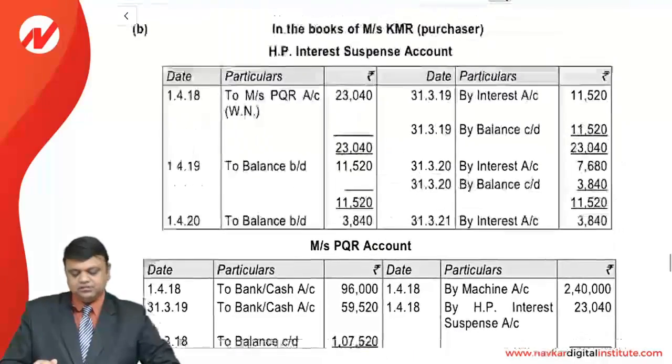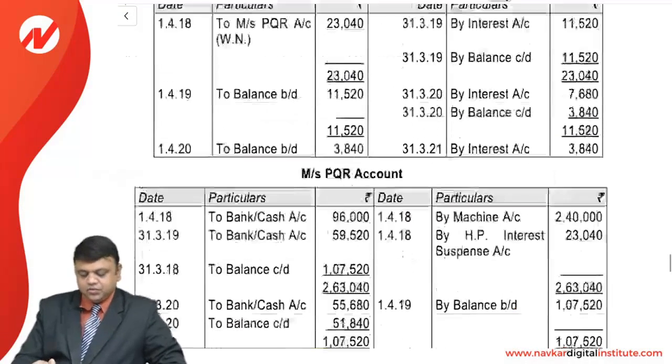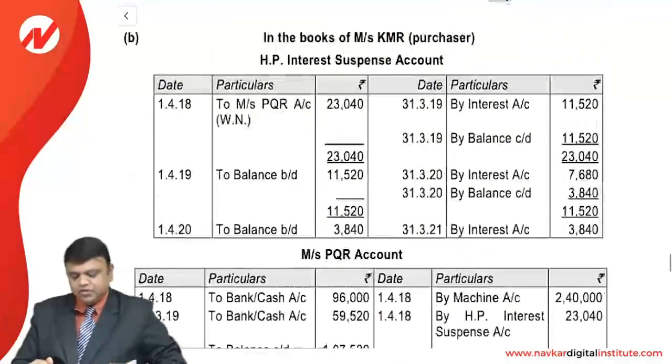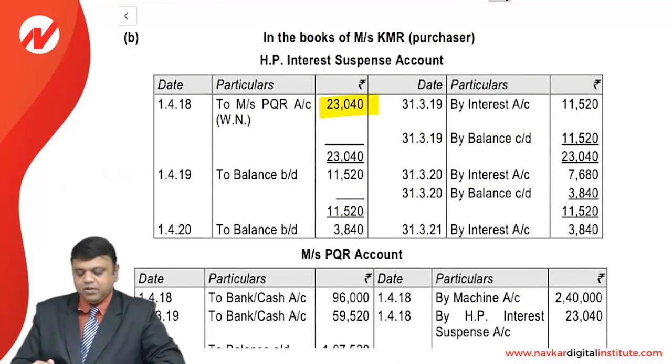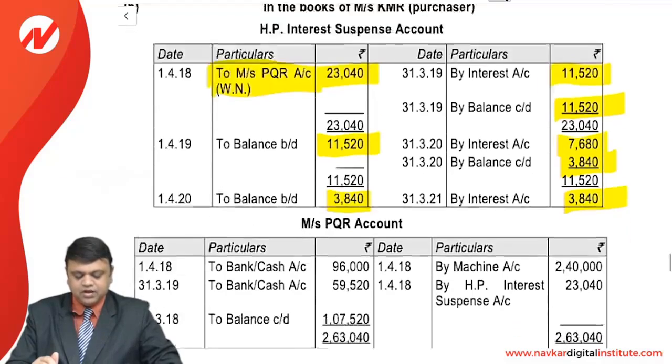So if we start with the HP interest suspense account, first of all we need to start with the total interest, that is 23,040, for which the HP interest account will be debited, and every year the interest account will be credited with the corresponding values. So 11,520 is the amount for 2019. This is the balance now carried forward. Again for 2020 the interest will be credited, so the balancing figure is 3,840, and the same will be paid in the third year, that is by the interest account.